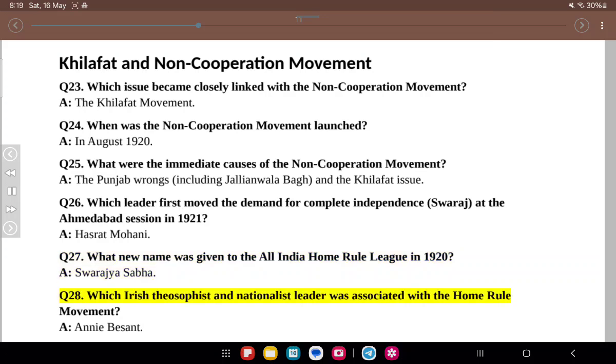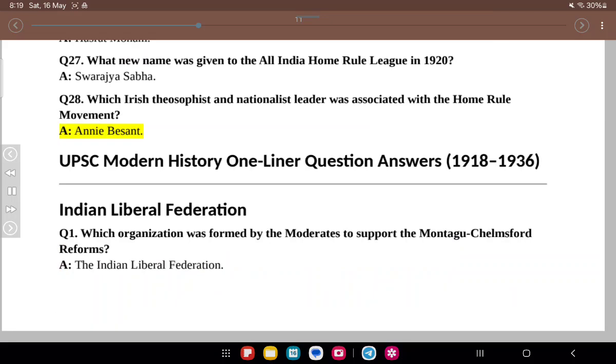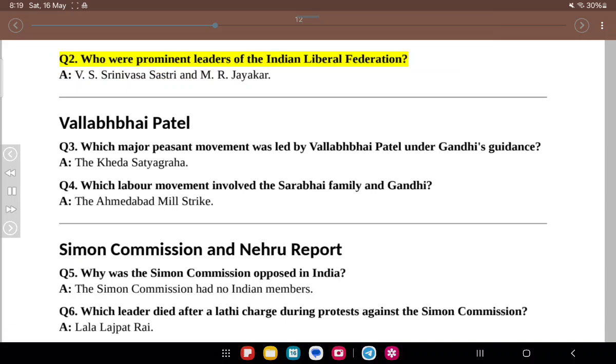Q27. What new name was given to the All India Home Rule League in 1920? A. Swaraj Sabha. Q28. Which Irish theosophist and nationalist leader was associated with the Home Rule movement? A. Annie Besant. UPSC Modern History One-Liner Question Answers 1918-1936. Indian Liberal Federation. Q1. Which organization was formed by the moderates to support the Montagu-Chelmsford reforms? A. The Indian Liberal Federation. Q2. Who were prominent leaders of the Indian Liberal Federation?